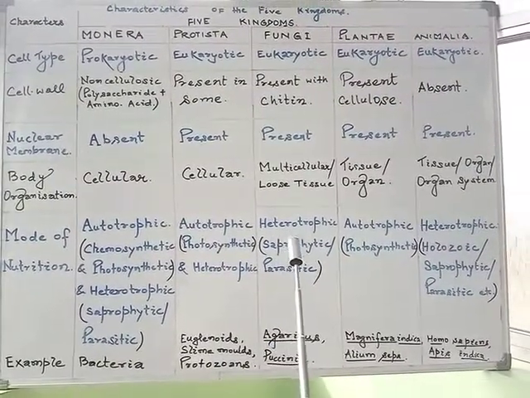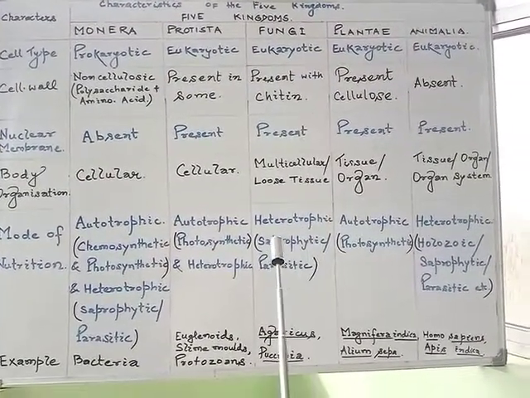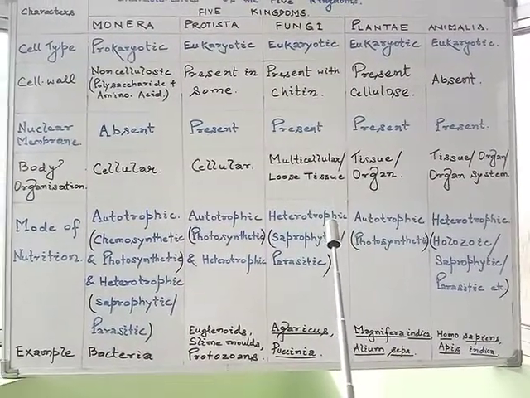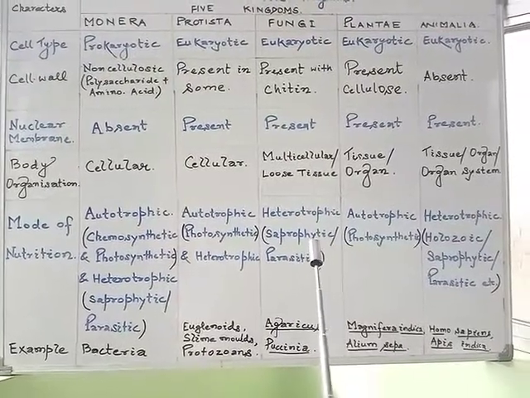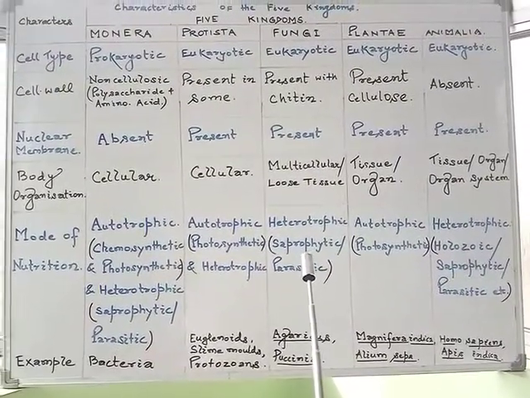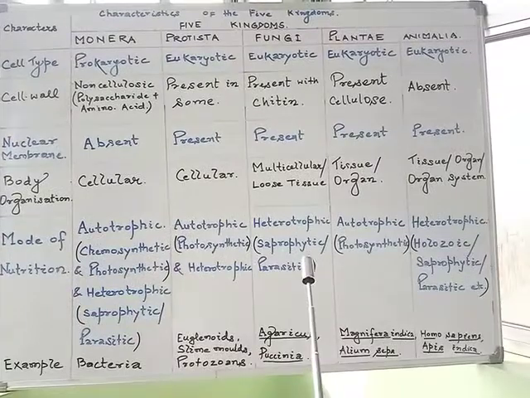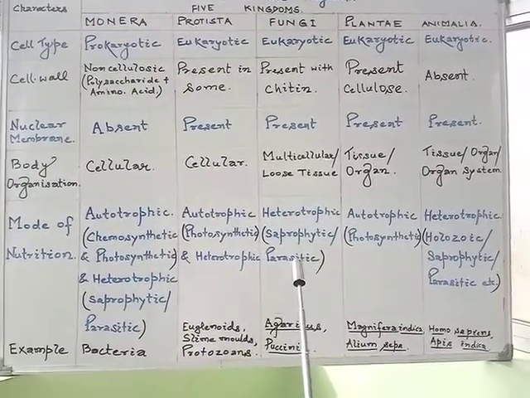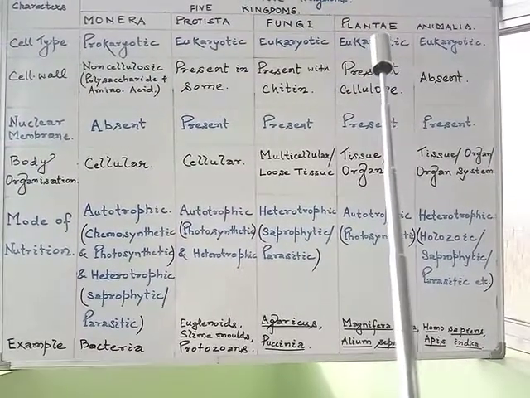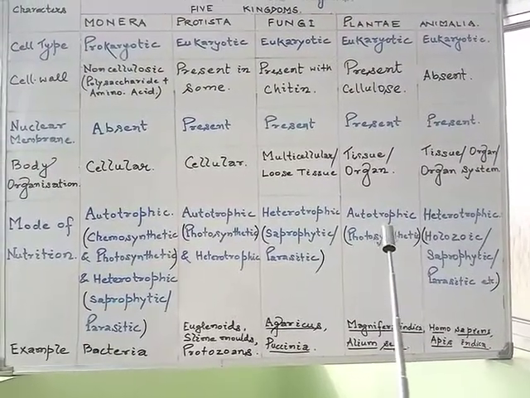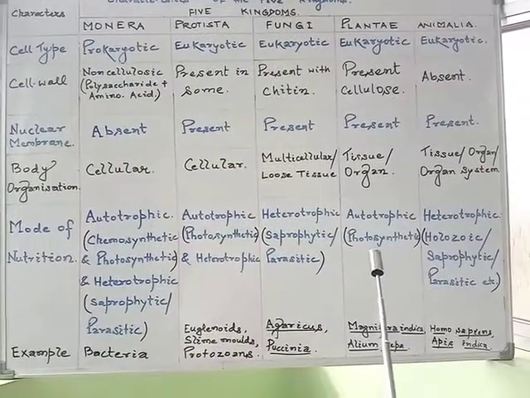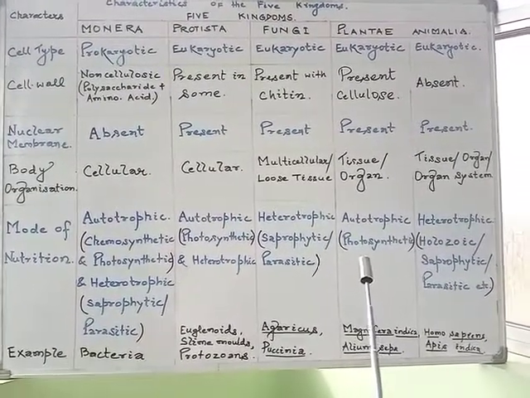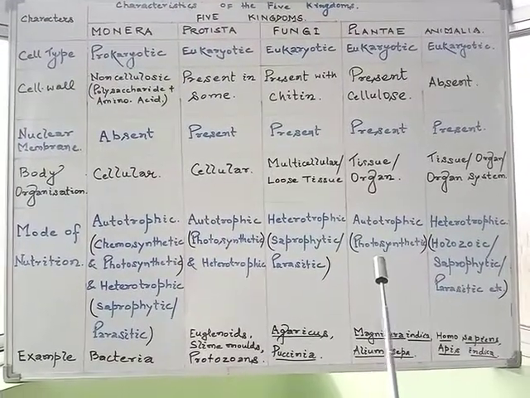In the case of fungi, they all show heterotrophic mode of nutrition, meaning they are saprophytic, depending upon dead and decaying organic matter, or they may be parasitic, depending upon the host. In the plant kingdom, all are autotrophs, meaning they can synthesize their own food through the process of photosynthesis.